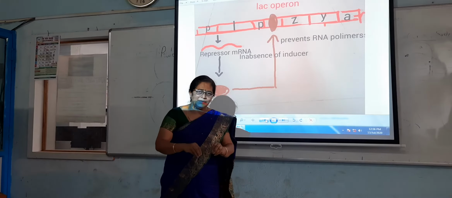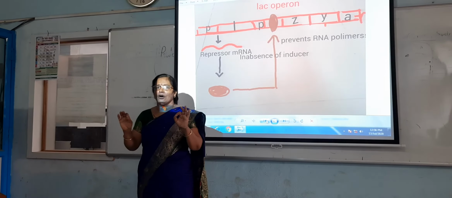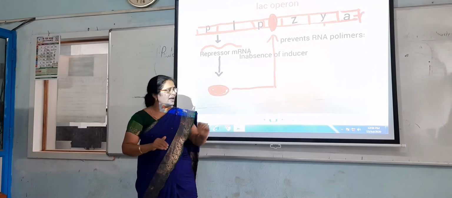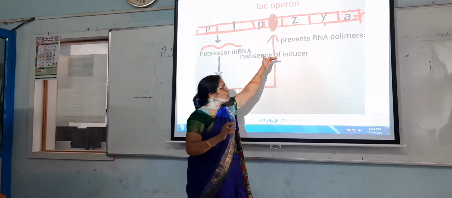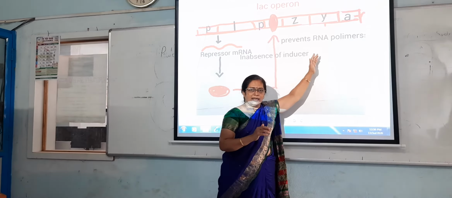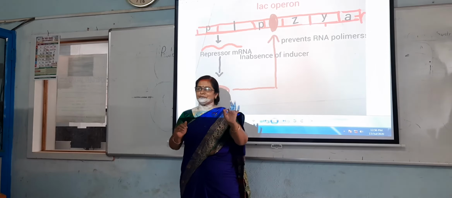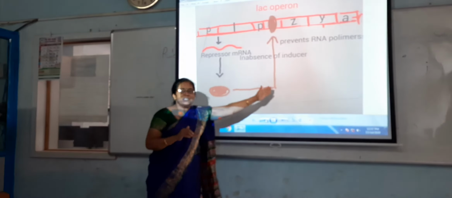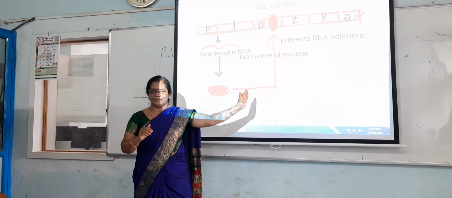That's why there is no necessity of enzyme secretion. That's why here the enzyme secretion is prevented at the level of RNA. RNA is not synthesized here. That means at the transcriptional level the enzyme synthesis is blocked, or stopped.